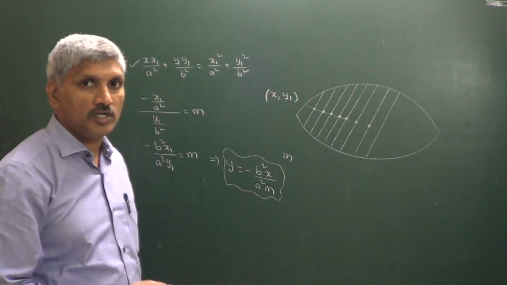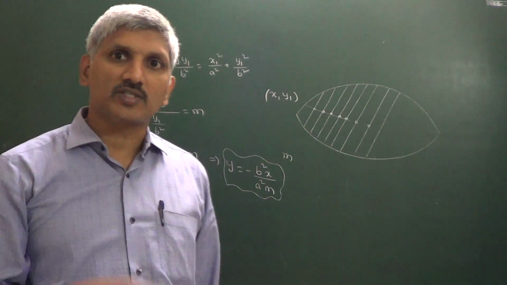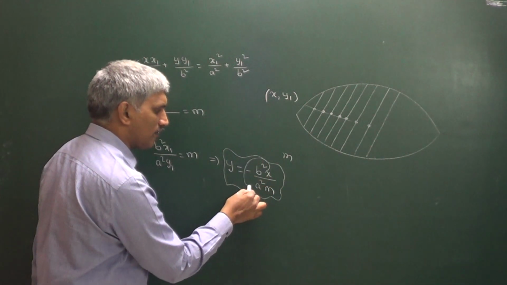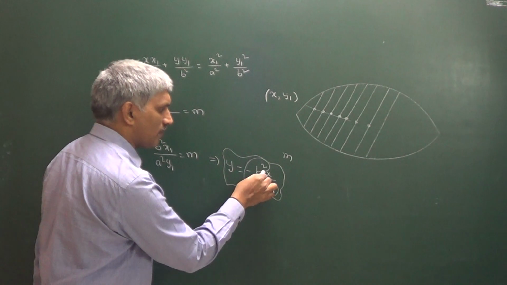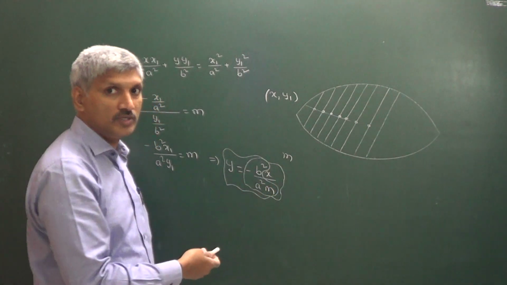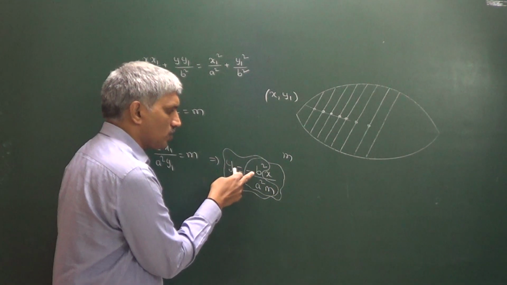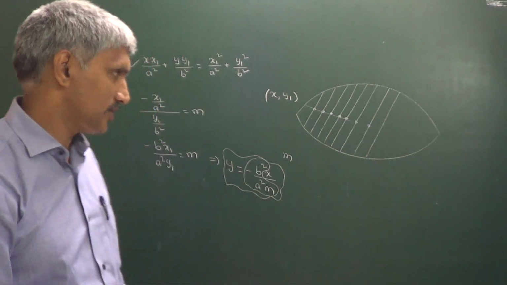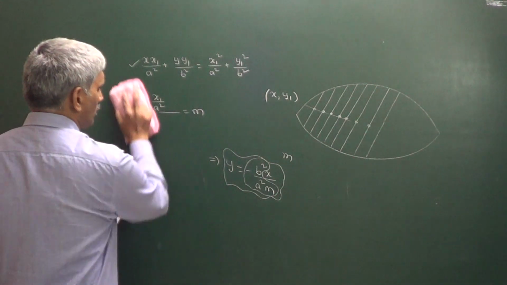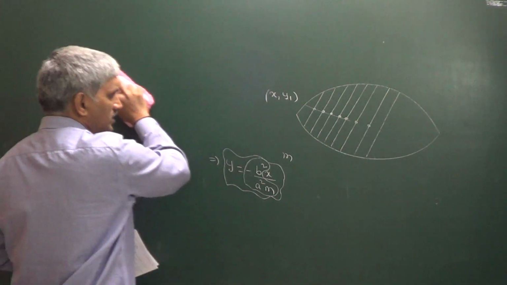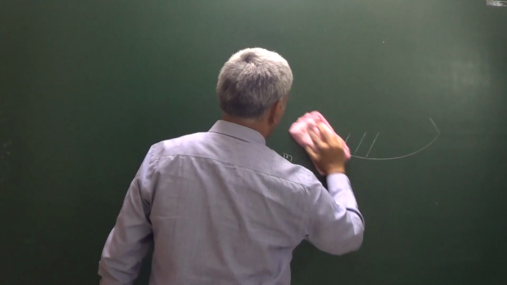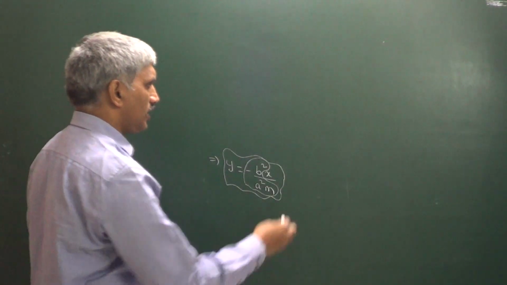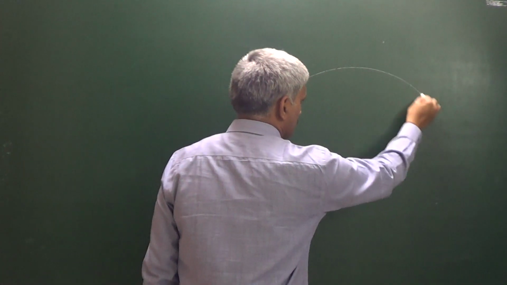Whether you observed or not, the diameter of an ellipse always passes through the origin, because we got the line equation in the form y is equal to alpha x. There is no involvement of a constant. Y is equal to alpha into x, a straight line that always passes through the origin. So the equation of a diameter we got is y is equal to minus b square x divided by a square m. Now here I am asking, this is an ellipse.